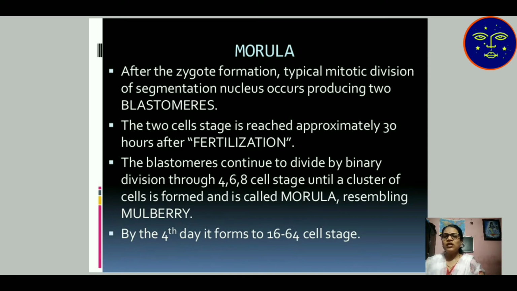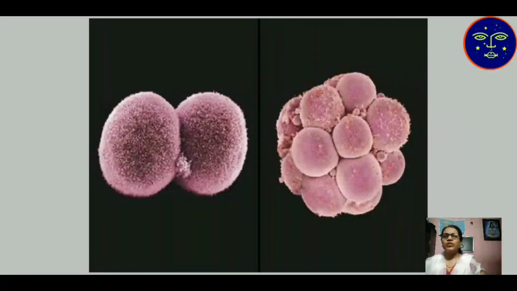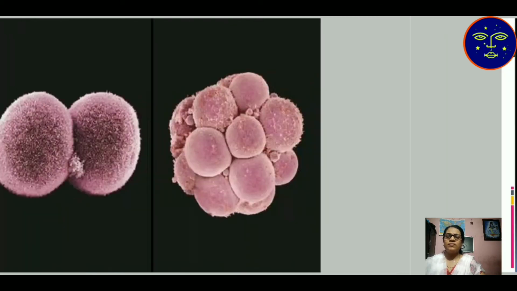The first zygote has 2n number of chromosomes. Then the first division contains 2n, 2n cells. Then 4 cells of 2n type. Then the 8 cell stage contains 8 cells of 2n type, and each cell resembles the others. By the fourth day, it forms a 16 to 64 cell stage. It means the zygote produces a 16 to 64 cell stage. So the first stage is the blastomere formation. Then after that comes the 16 cell stage.